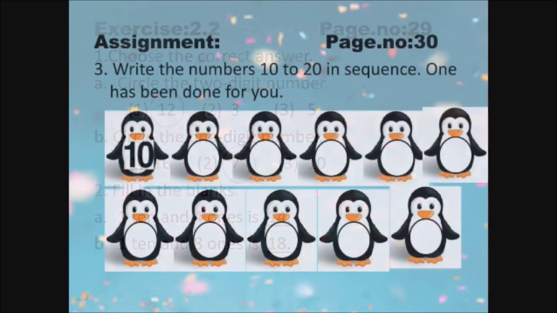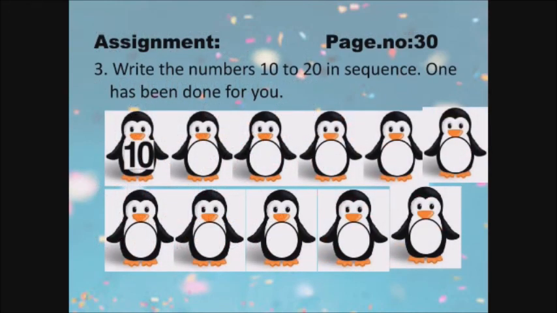Now it's time to work. I have given an assignment on page number 30. Third sum, write the numbers 10 to 20 in sequence. So in order you have to write. One has been done for you. So here 10 is already written. You have to start from 11 to 20. So complete this assignment in your textbook.